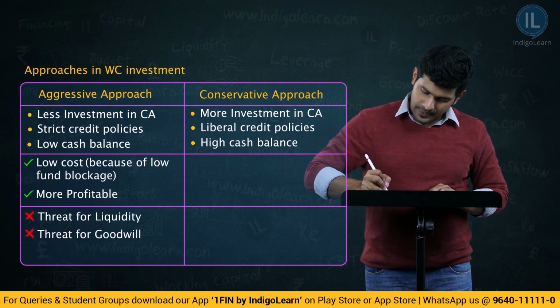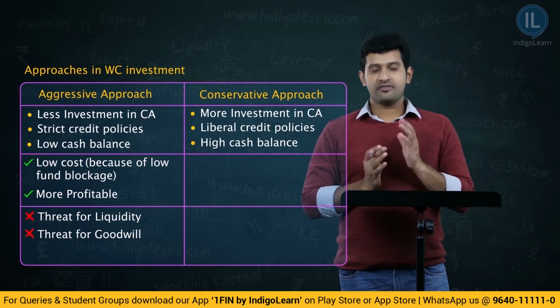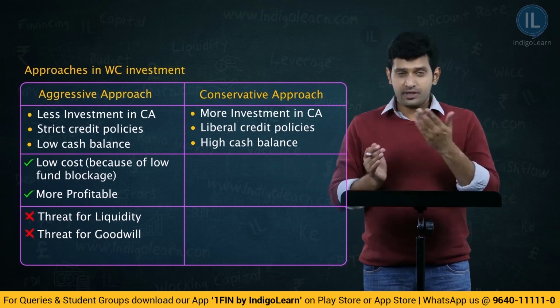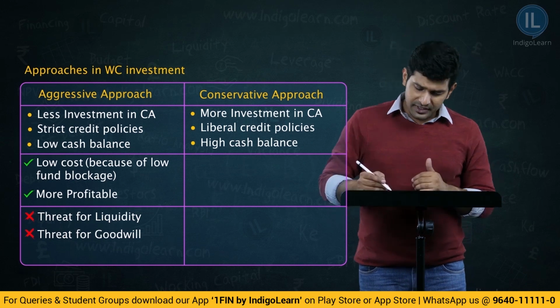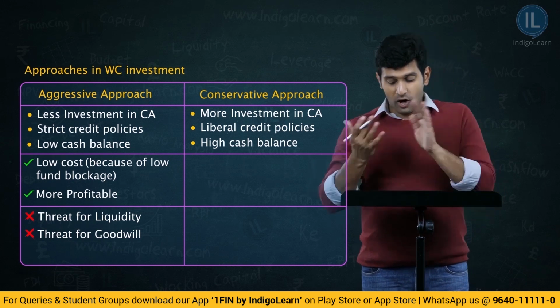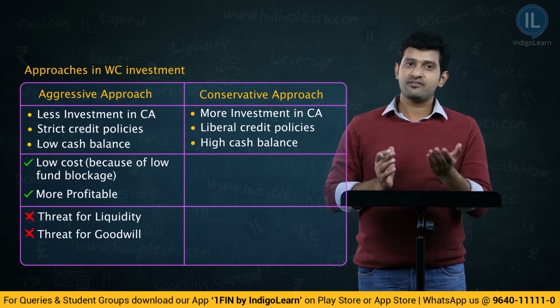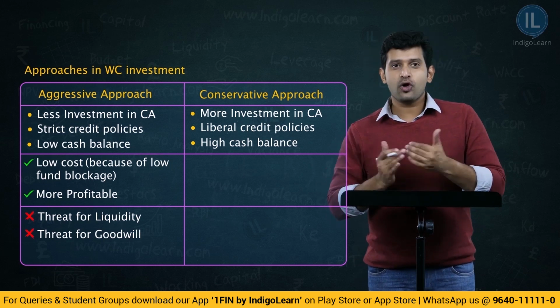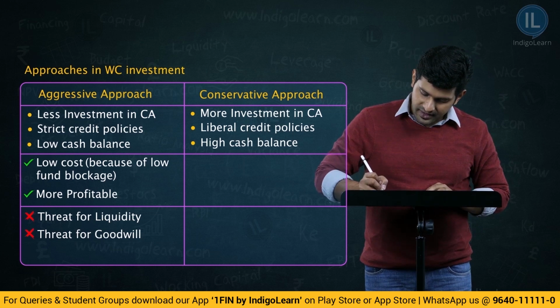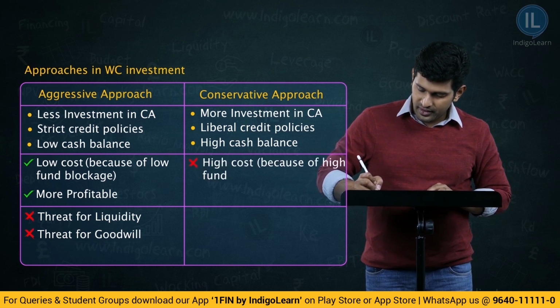Then, what are the effects of this high investment in current assets? Let's talk about the bad first, because we have written the good points here for the aggressive approach. Let's write the opposite of that, that is the bad points, and then we will conclude with the good points, so that the correlation will be a little easier. Now, low fund blockage, here we have high fund blocked.